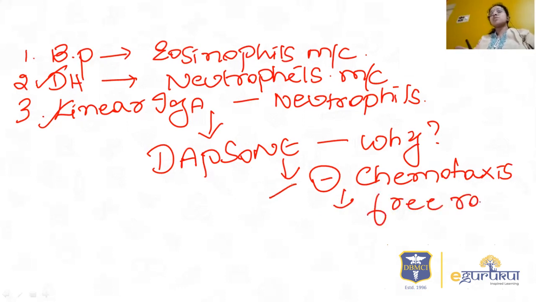This is the most important mechanism of action of why dapsone is anti-neutrophilic. So it decreases production of free radicals and inhibits chemotaxis. That's why with any disorder with neutrophilic infiltration, or neutrophilic pathology, dapsone could be a drug of choice. So we'll go back to the options now.